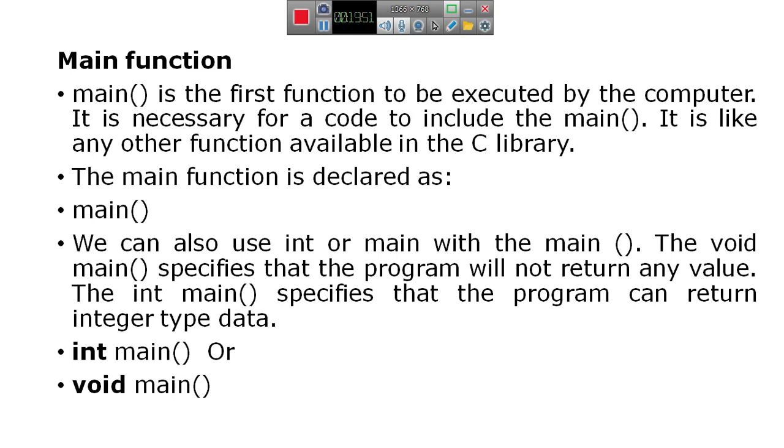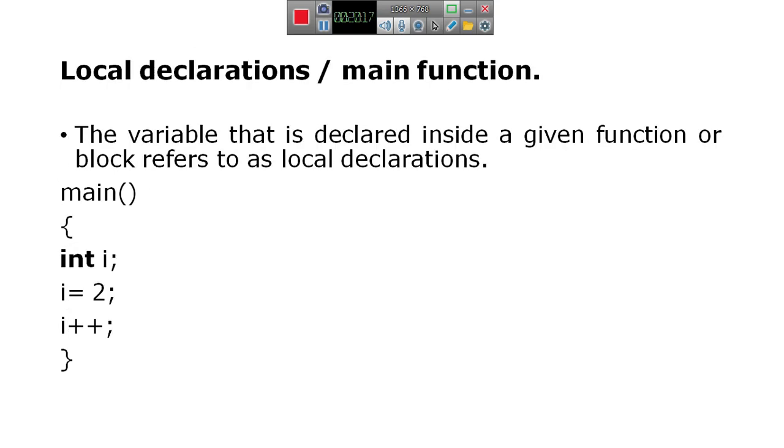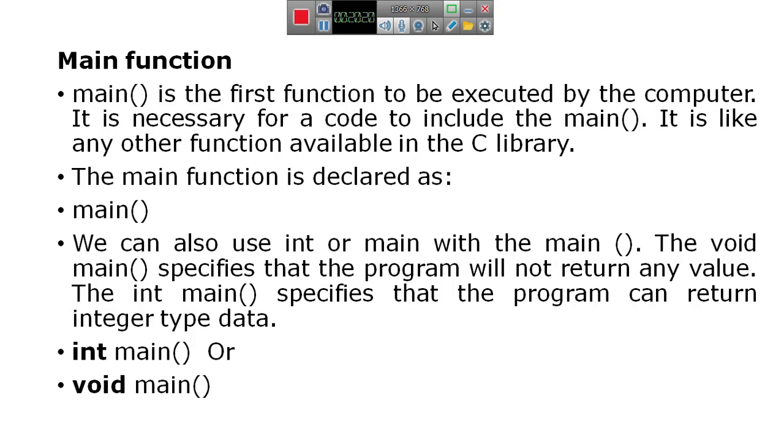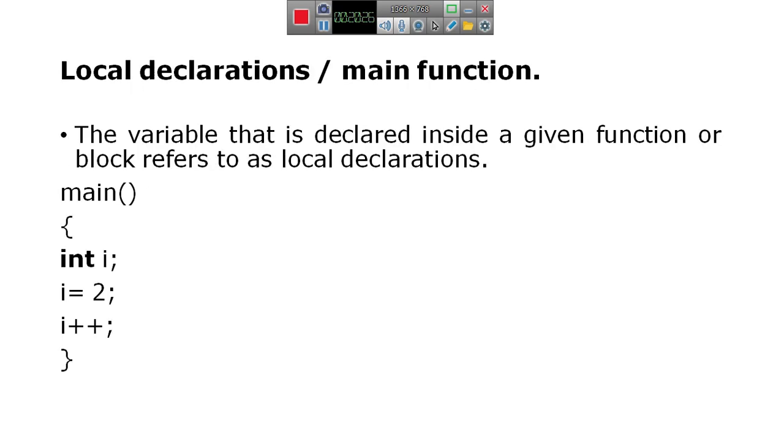It is like any other function available in the C library. The main function is declared as main. We can also use int or void with the main. The void main specifies that the program will not return any value. Here, in simple words, every C program must have one main function.